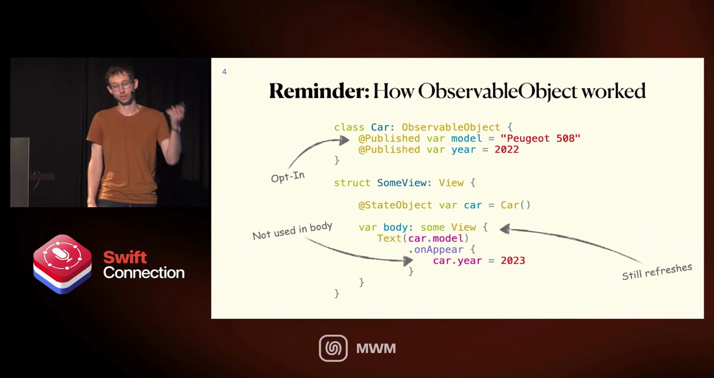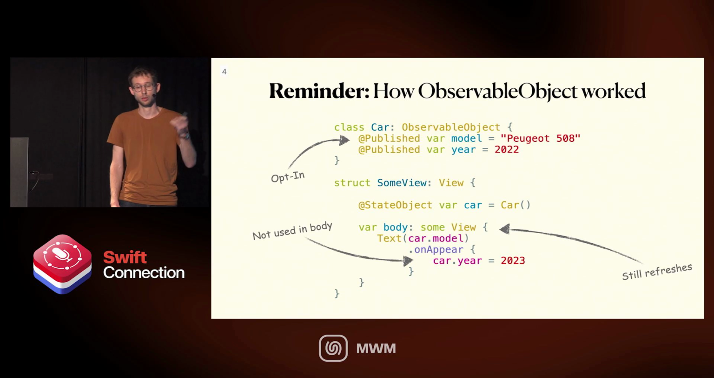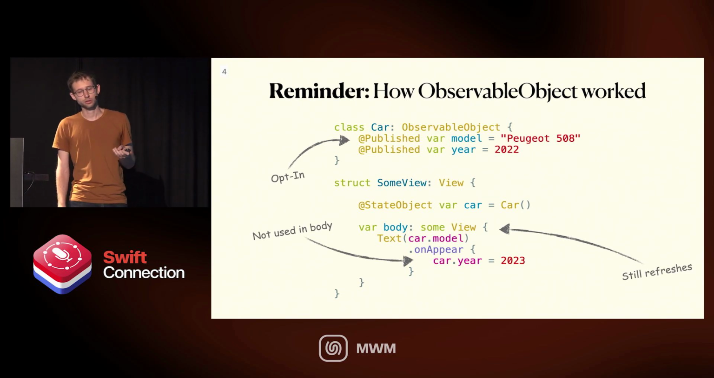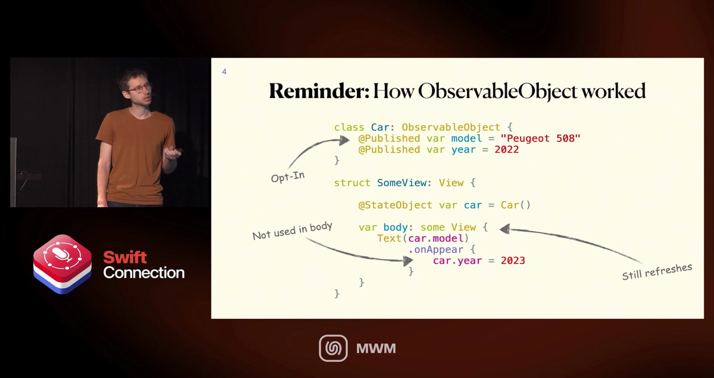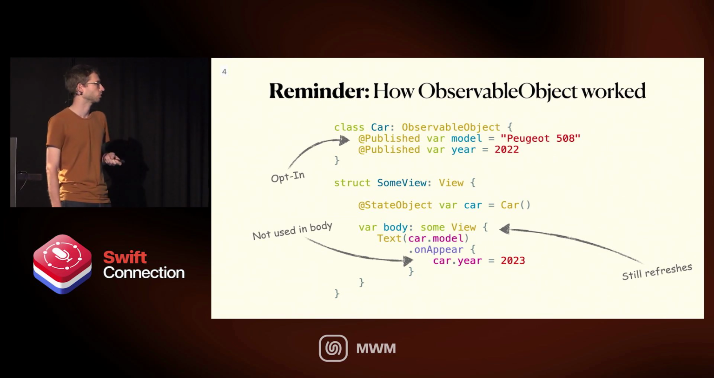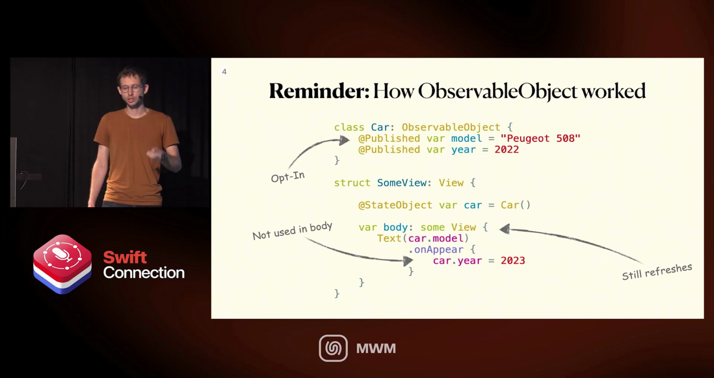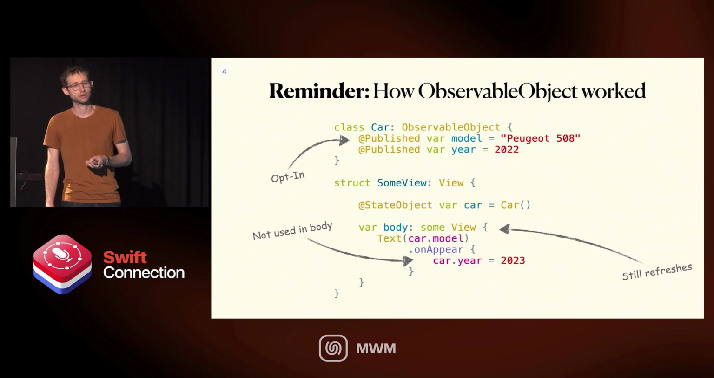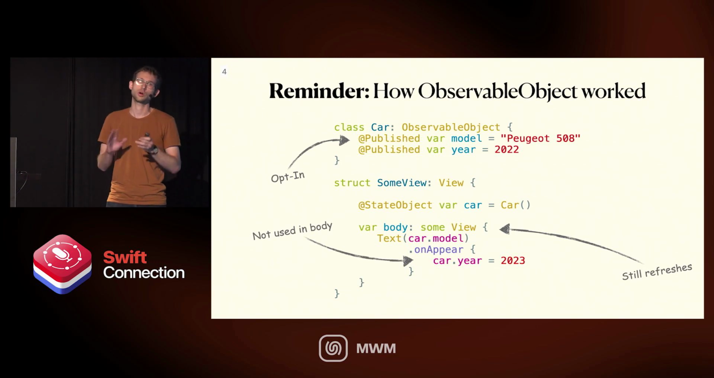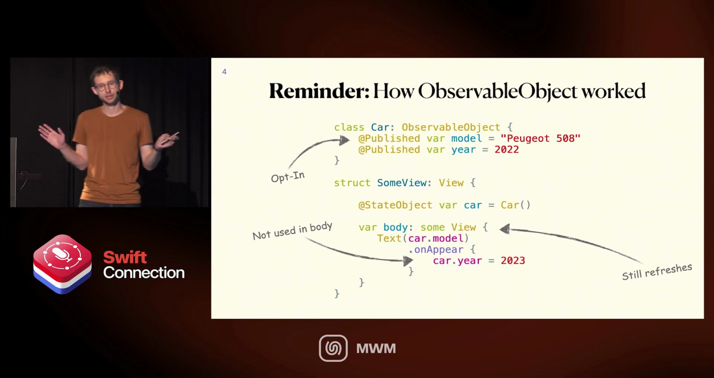As a quick reminder of the syntax, observable object is opt-in, so you have to say this is published, that is published, and I care about both the model and the year of the car. Then we have some view with some car, and the body is only using car.model. That's the only thing we present on the screen. But when we change the year, that view still refreshes, because observable object doesn't know what changed in the car. It only knows, oh, car changed, I need to recreate the body. It doesn't even matter that the view doesn't use the year of the car.